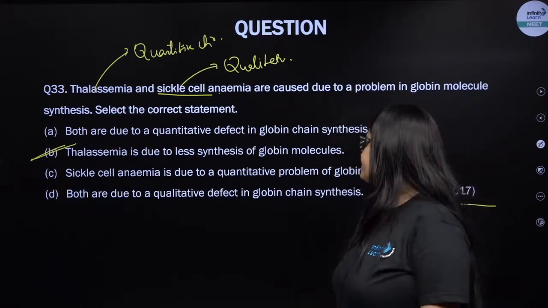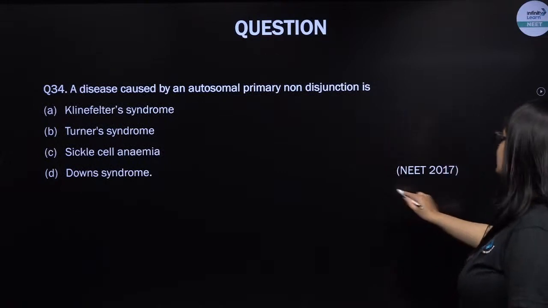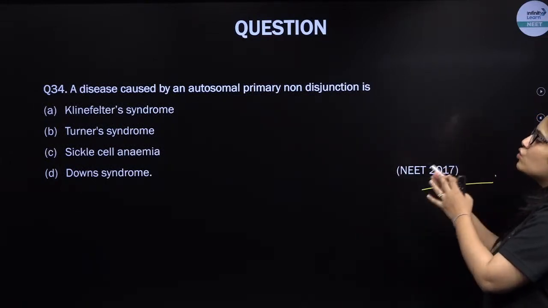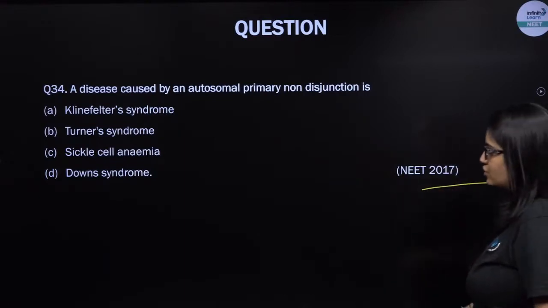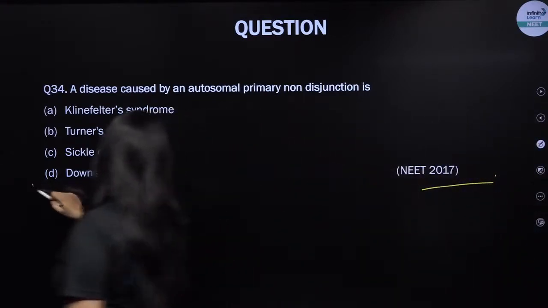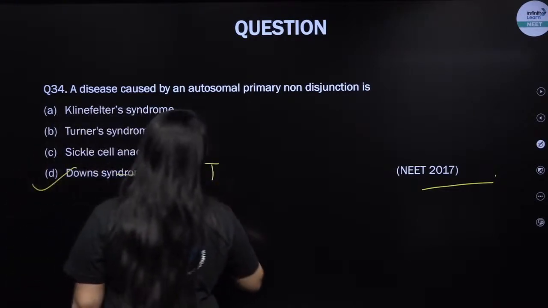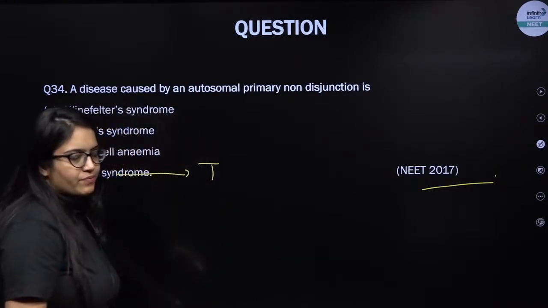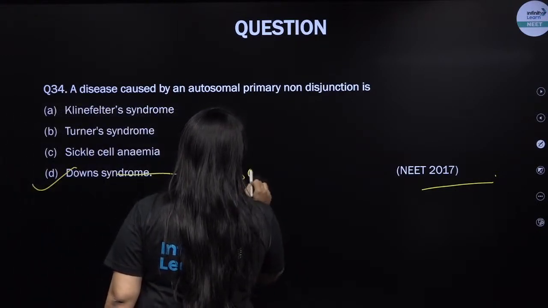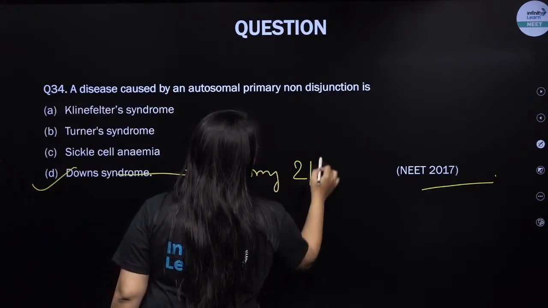Okay, next question. This was asked in NEET 2017. A disease caused by an autosomal primary non-disjunction. So actually, my dear student, it is Down syndrome. Why is it Down syndrome? Because Down syndrome is an example of aneuploidy. Down syndrome is an example of trisomic condition. It's a trisomy of chromosome number 21.